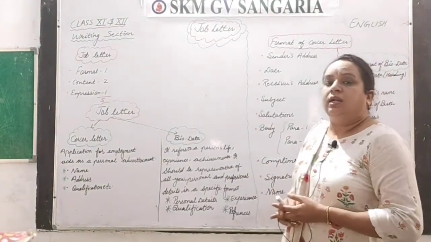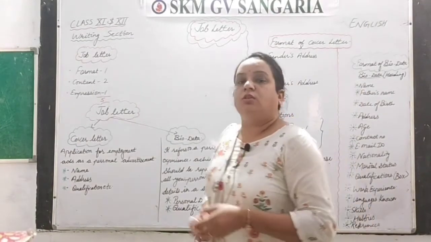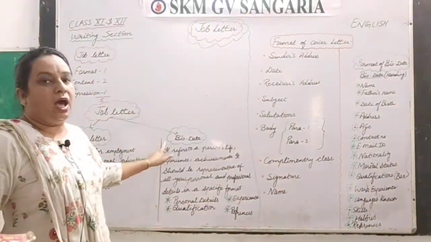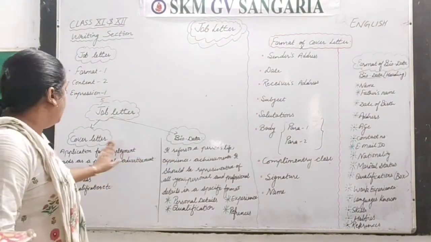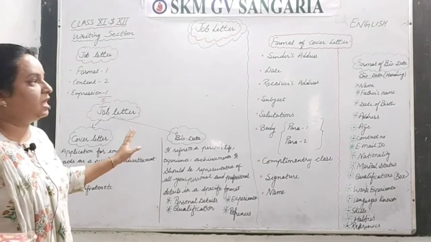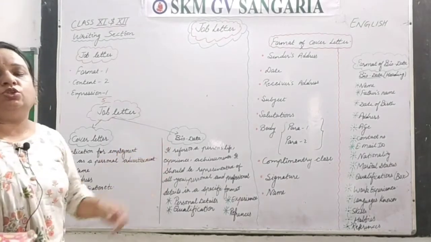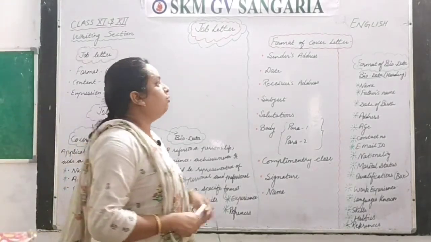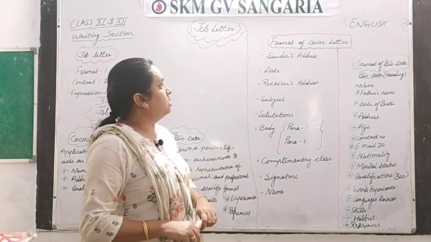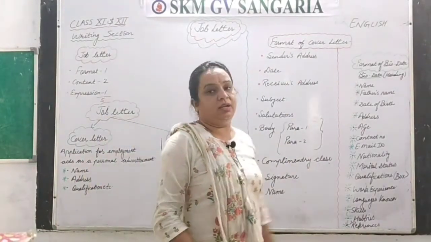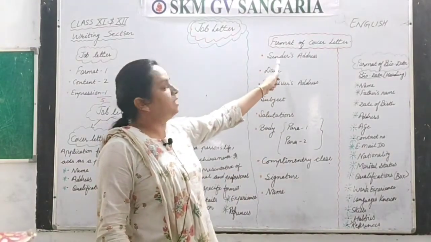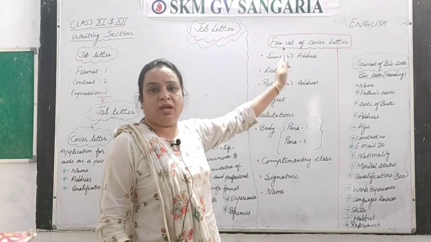Now let's discuss the format of both, the job letter and the biodata. In fact, I would say this cover letter has the same format which you apply in your formal letter writing. So the format of the cover letter is: at the very first, you have to write the sender's address, in 2-3 lines.